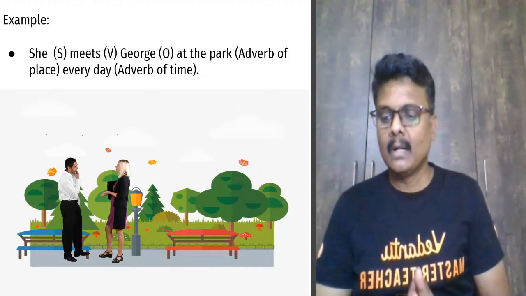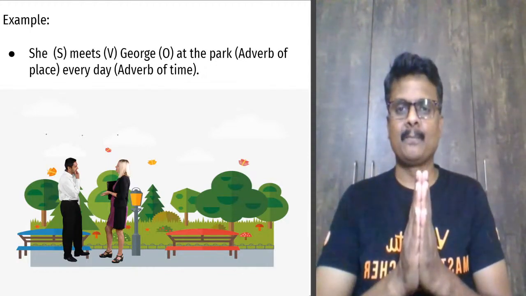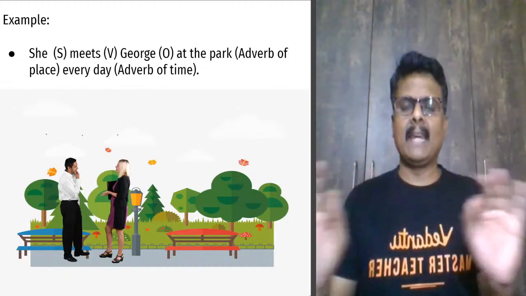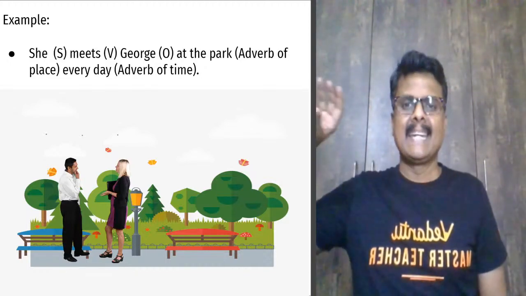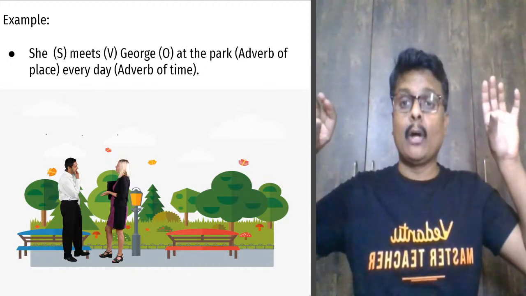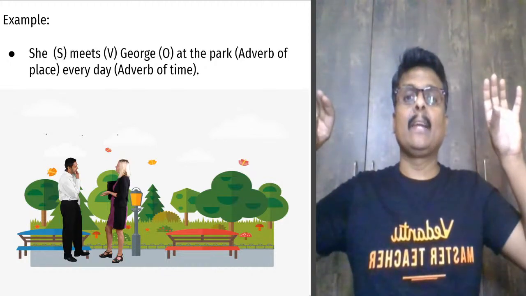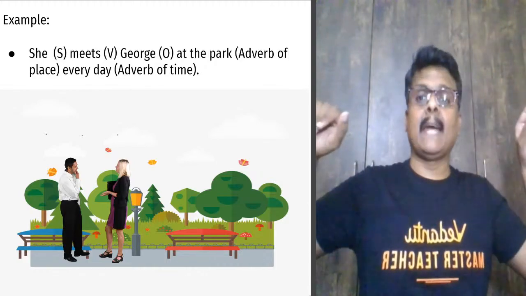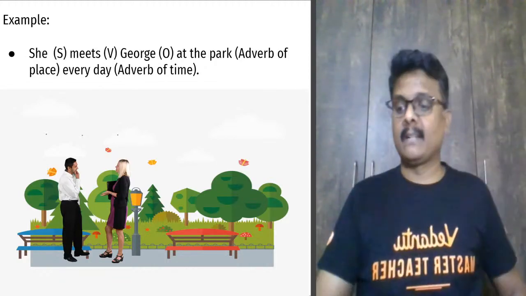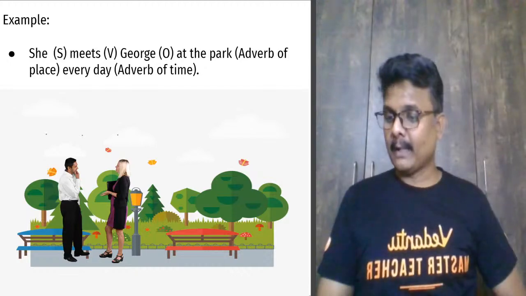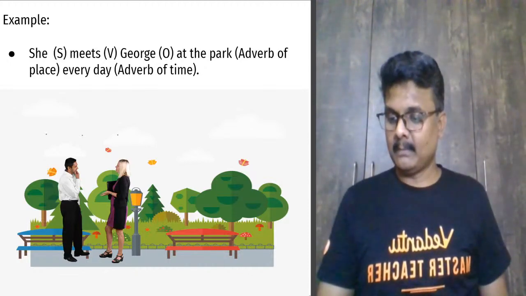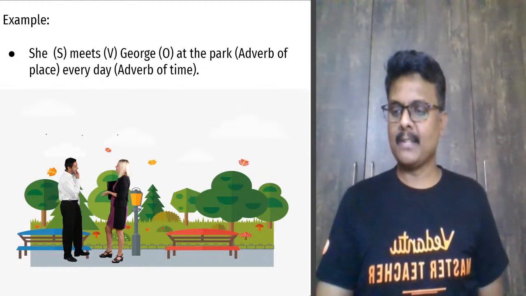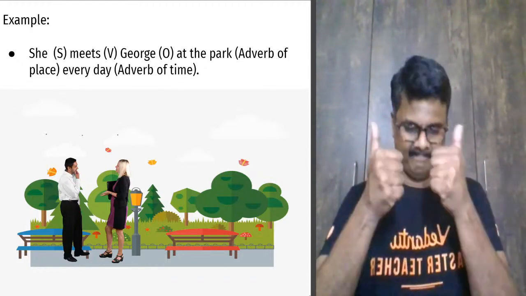My dear kids, if you are very clear so far, give me a yo so that I understand. What is the standard order in a simple sentence? SVO. In a complex sentence, you can put it like SVO, PT: one for adverb of place and one for adverb of time. Give me a yo, guys, if you are clear. Awesome, guys. Super awesome. Thank you.